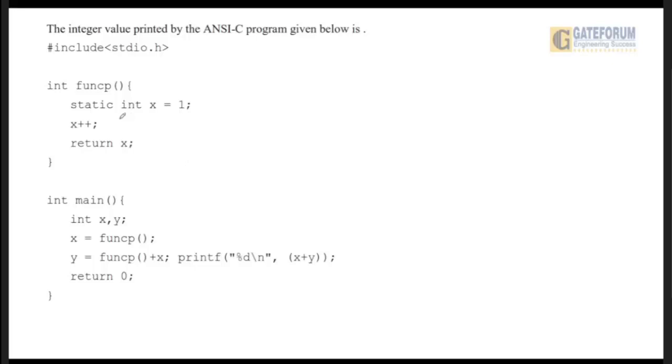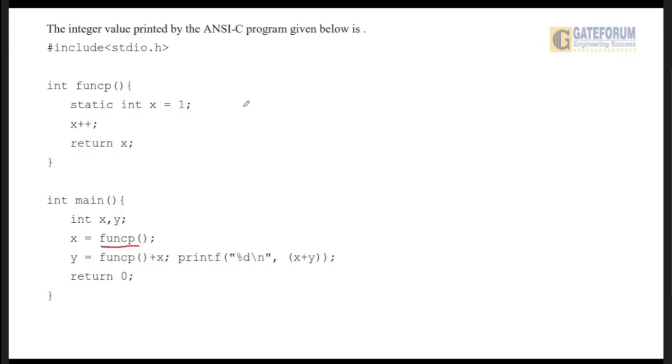What do we know about the static variable? We know that the static variable is initialized only once, right? As it is stored in the data segment, a static variable is initialized only once. Now we know that the execution always starts from the main program, right? So let us see. Here it has been mentioned int x, y; x equals to, it has called the function funcp.